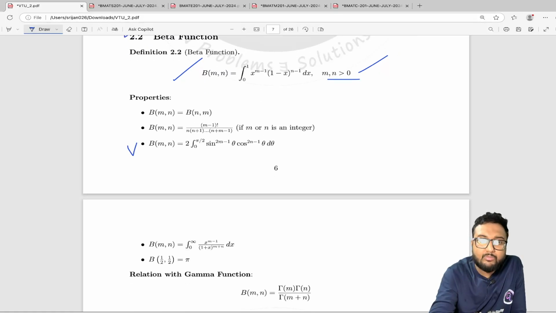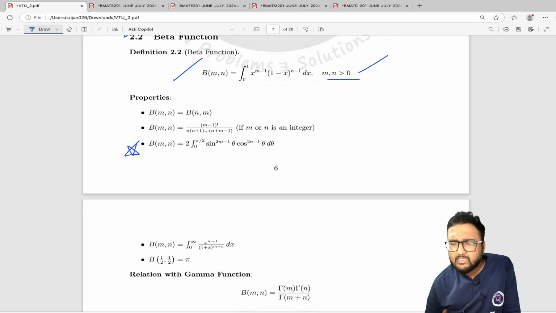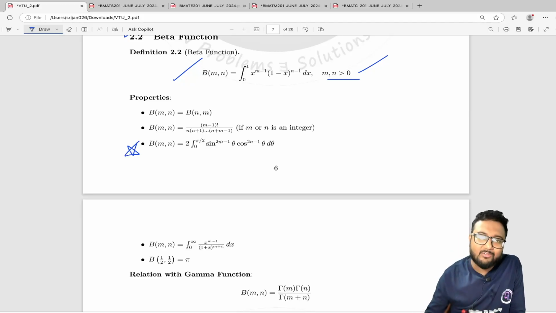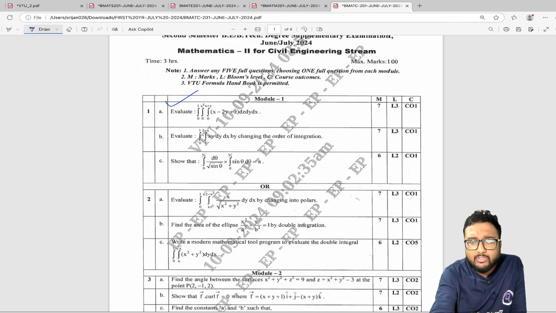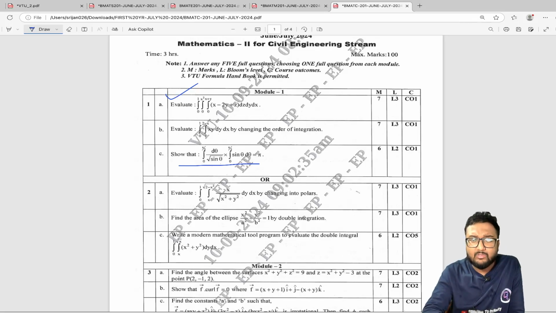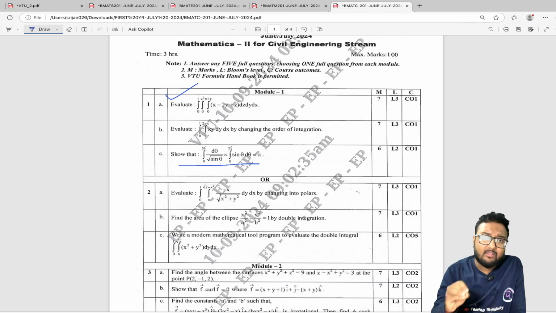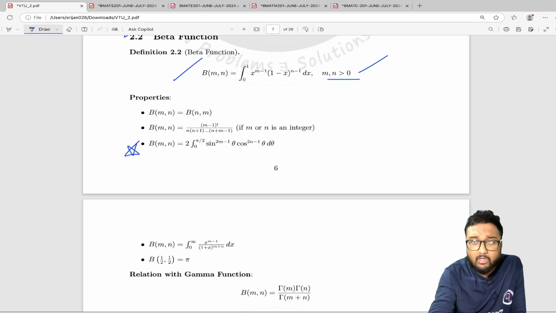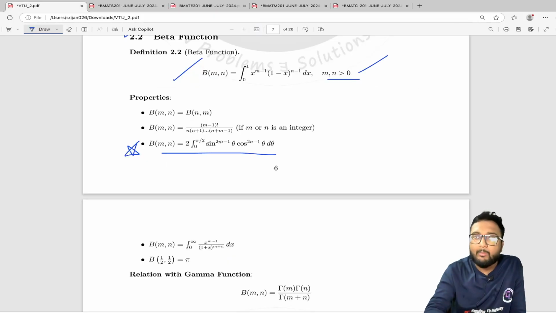And this is one of the most important properties, and you will see the thing. These are some tricks that you will also get to know as you solve more questions, and you will also be able to find this kind of tricks. If in any question paper there is a question of sin theta or cos theta, like this is a very important one in the civil engineering question paper, as you can see, whenever a question is there from sin theta and cos theta, and the integration limit is 0 to pi by 2, we are 200% sure that we have to use this particular property to solve that question.